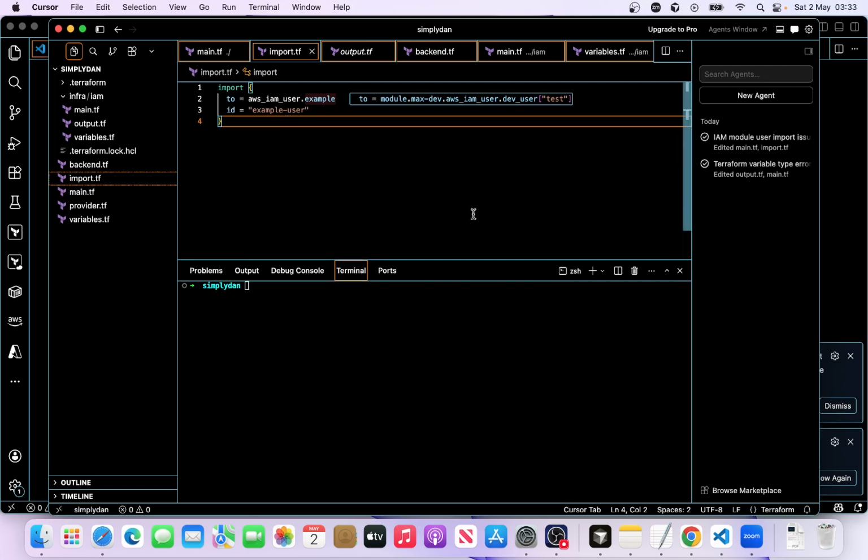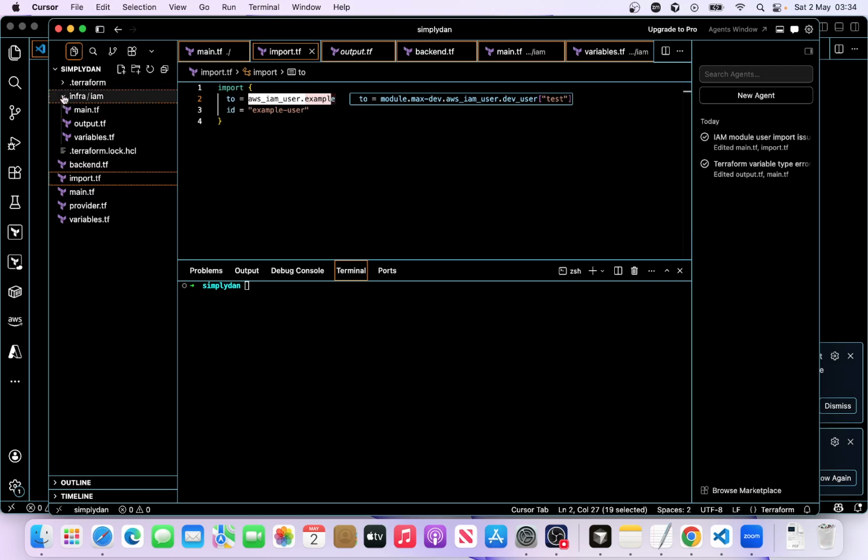Because I'm using this ID, let me skip that for now. What we need to do is, we are importing. This is the address. Where are you importing the resource to? So to the address. What address? Where do you want to import it? Like I said, we are going to import this into our IAM module. Where is the IAM module? It's in here, which is the infra IAM module.